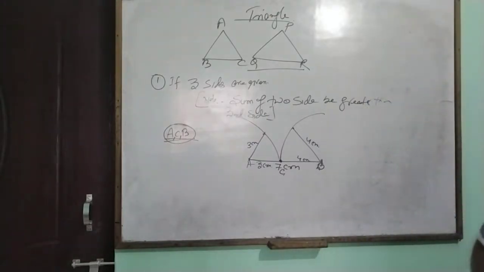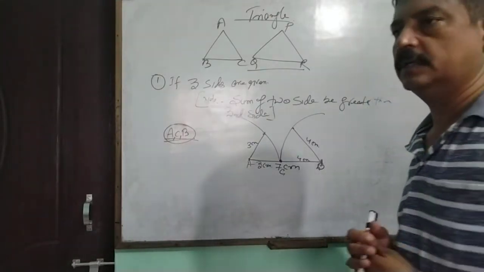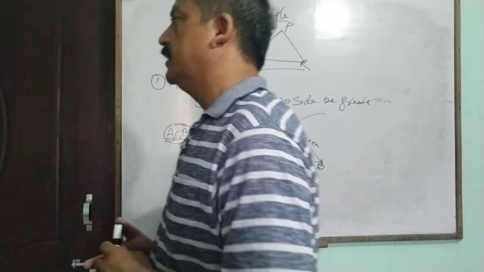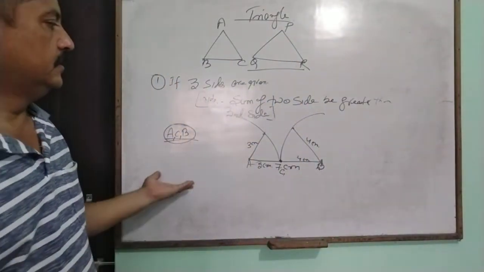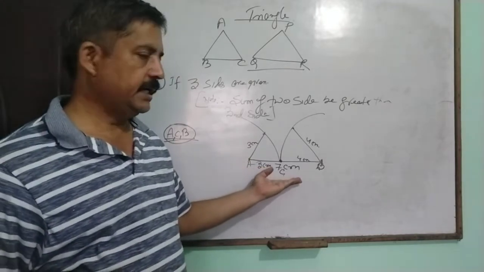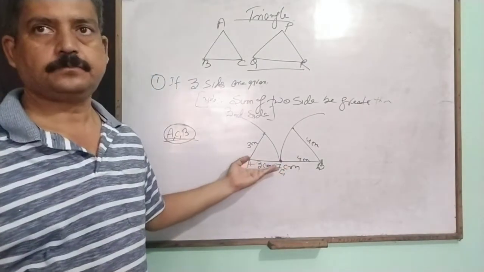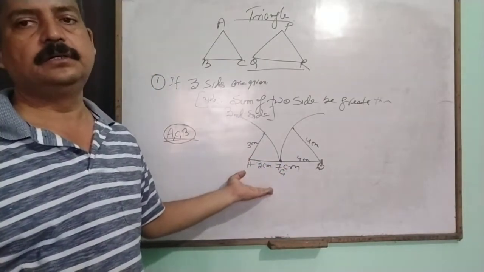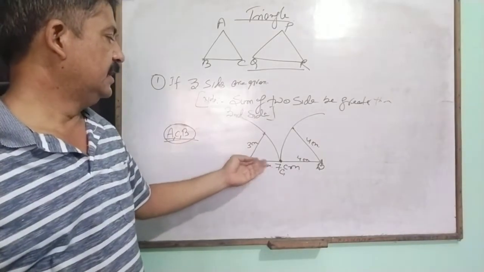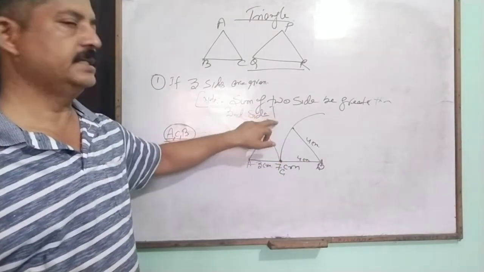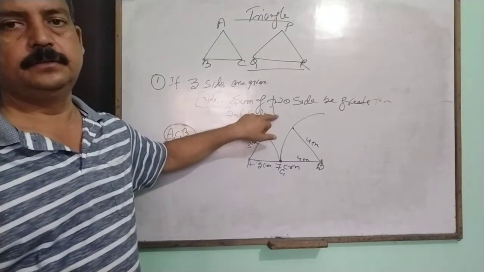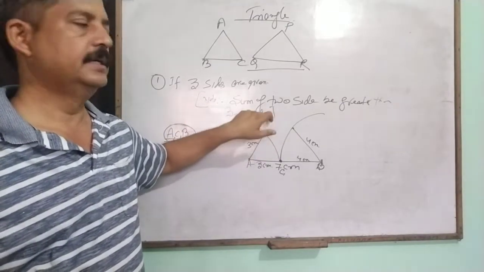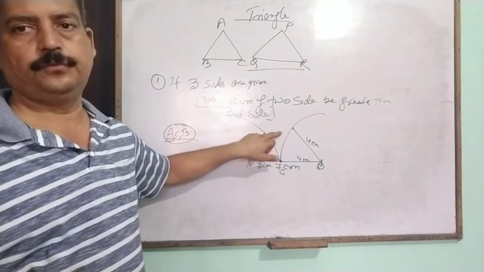More than 2 points lying on the same line segment are called collinear points. In that case a triangle cannot be formed, because in a triangle one point lies outside of the line segment.